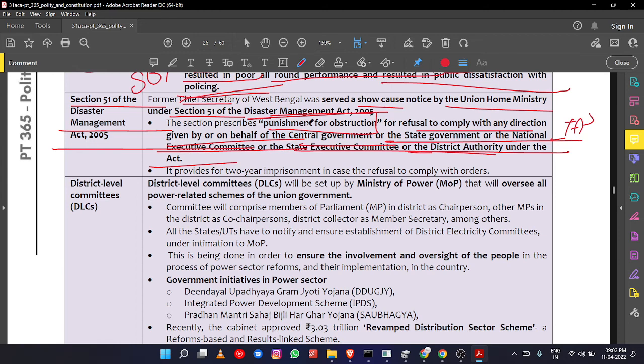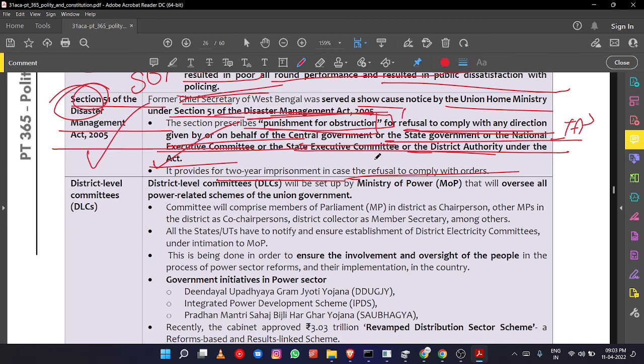So what happened: during the West Bengal elections, the Chief Secretary implemented certain provisions which were opposed by the Union Home Ministry, but he still carried out those things. That's why this show cause notice has been issued. You have to remember not that particular case, but section 51 of the Disaster Management Act, which provides punishment for obstruction or refusal to comply with the directions given by the central government, state government or national executive authority. There will be a provision of 2 years imprisonment and fine also if there is a refusal to comply with the orders.